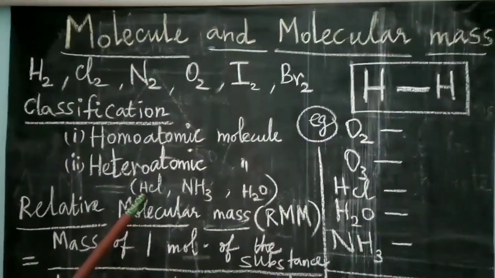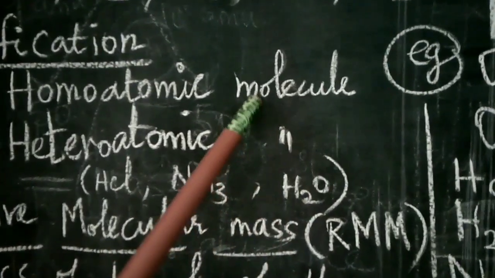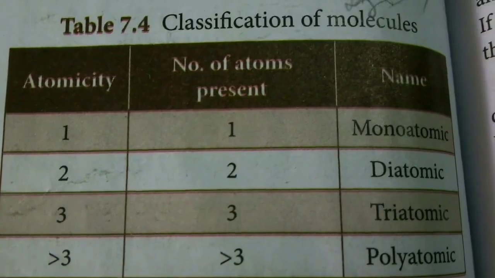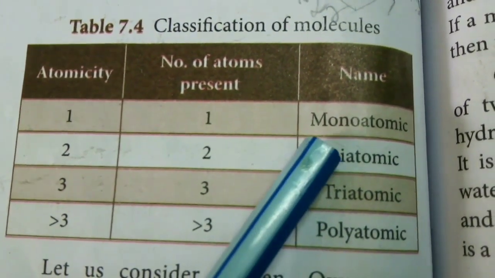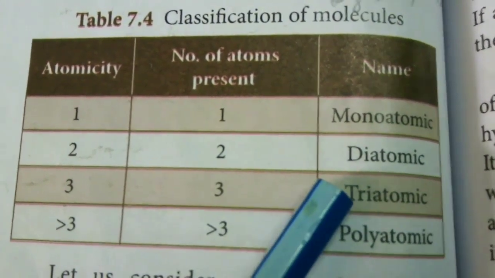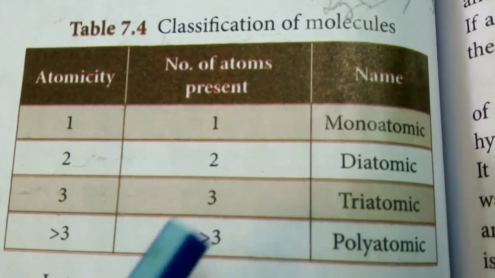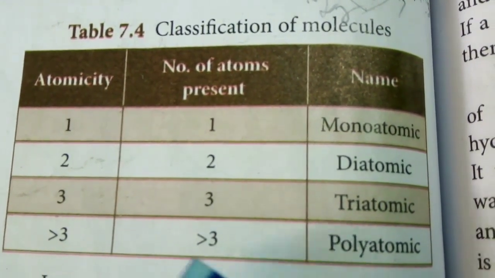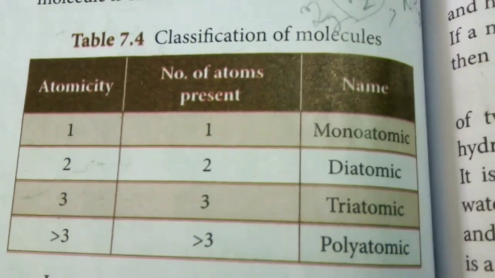Example: hydrochloric acid, ammonia, water. And these are all branched into: if it is only one atom, it is called a monoatomic molecule. If it contains two atoms, it is a diatomic molecule. If it contains three atoms, it is a triatomic molecule. If a molecule contains more than three, it is called a polyatomic molecule.